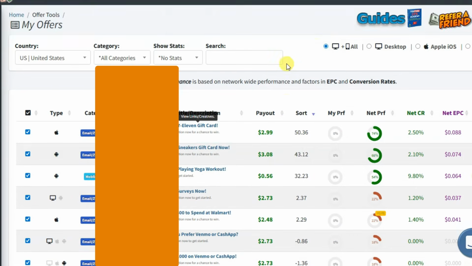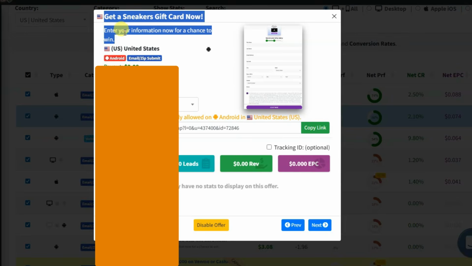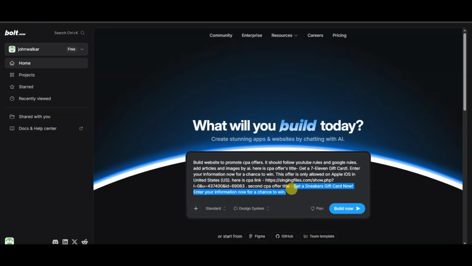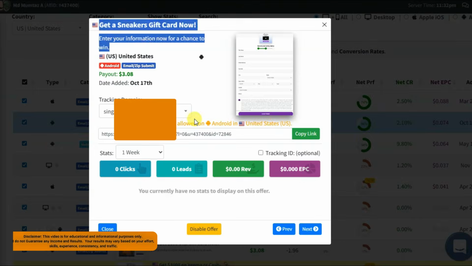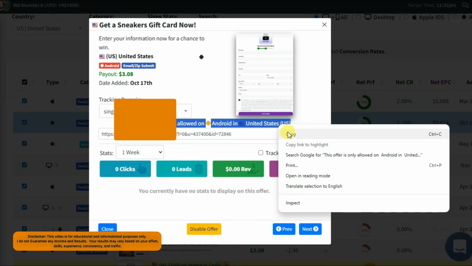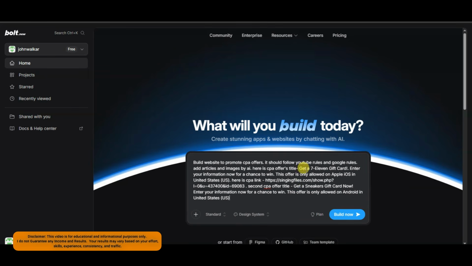Go on the CPAGRIP platform. Click here to open this CPA offer. Now you can copy this text. Go on this AI platform. You can type your second CPA offer title. You can paste your title. Now go on the CPAGRIP platform. You can copy this text. Go on this platform, paste here that text. Now I'm going to paste your CPA link. Type here is CPA link.